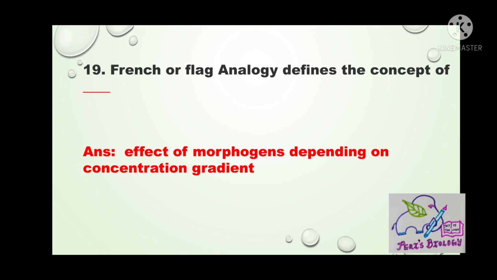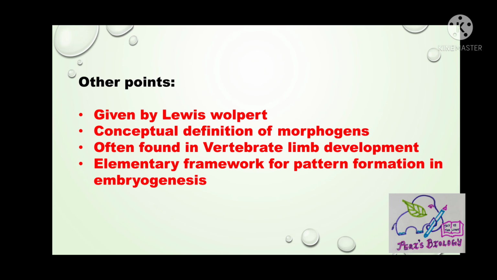Question. French flag analogy defines the concept of dash. Answer is effect of morphogens depending on concentration gradient. Flag model is given by Louis Wolpert. It is a conceptual definition of morphogens. It is found in vertebrate limb development, is one of the many phenotypes exhibiting overlapping with a complementary pattern. Thus, French flag model provided elementary framework for pattern formation in embryogenesis.